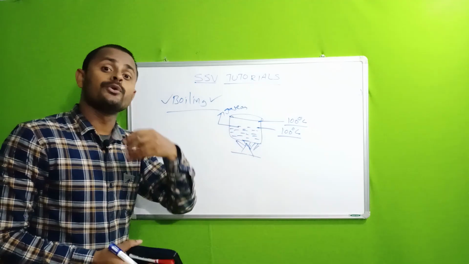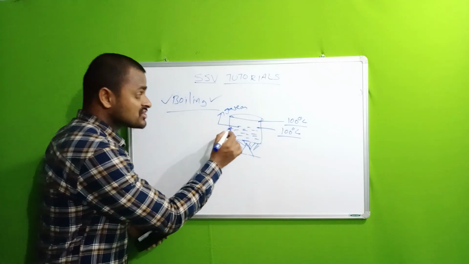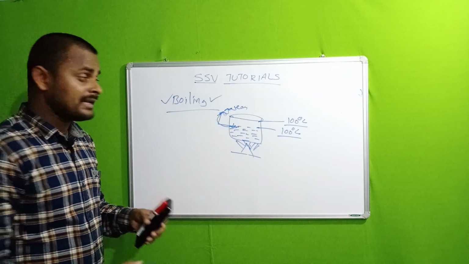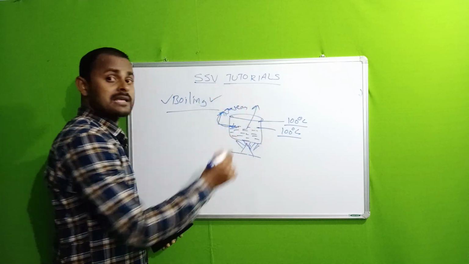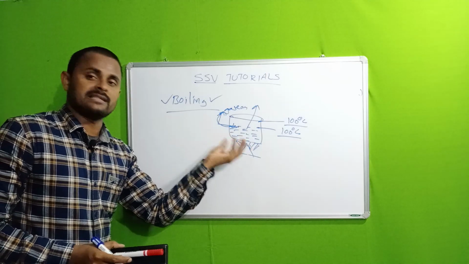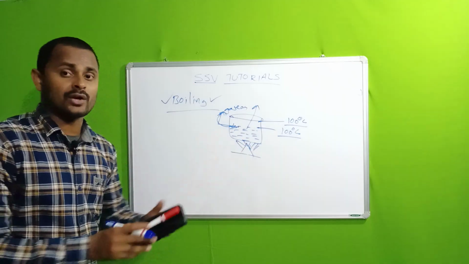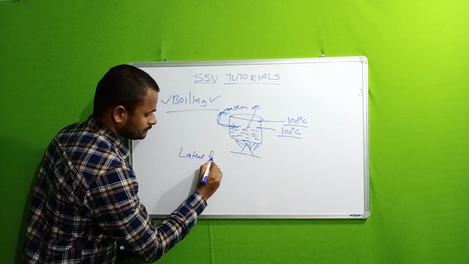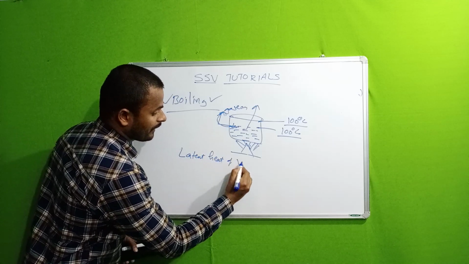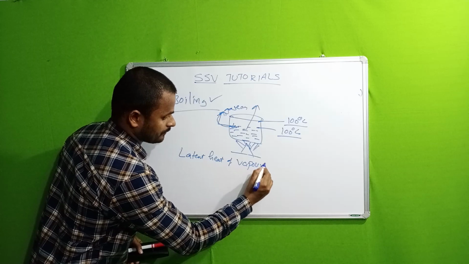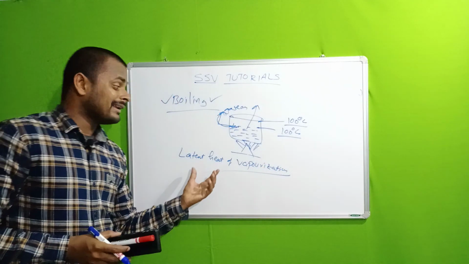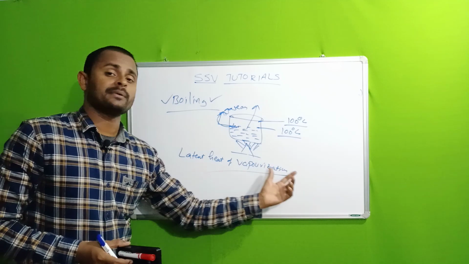Means the hidden heat is used in the conversion of liquid molecules to the gaseous state. The liquid changes into gaseous form by using this heat. So this is called latent heat of vaporization.